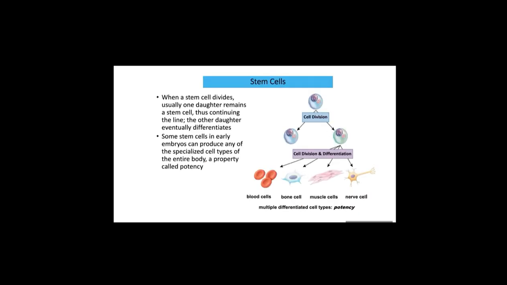So here, when a stem cell divides into two daughter cells, this daughter cell remains a stem cell. So this stem cell behaves like the original stem cell. Thus, this line continues. Okay? And the other daughter cell eventually differentiates into a blood cell, bone cell, muscle cell, or nerve cell.